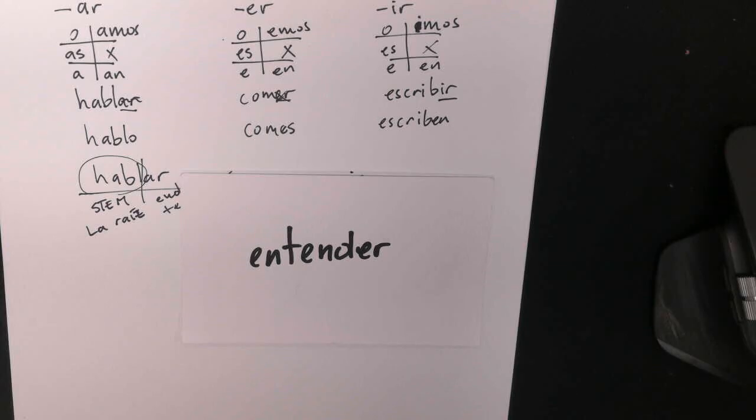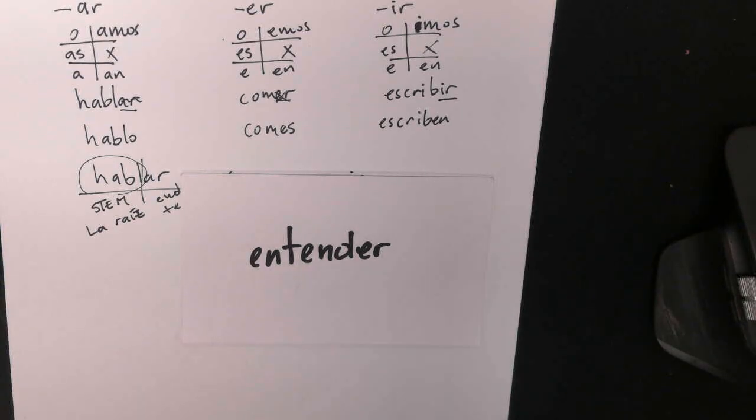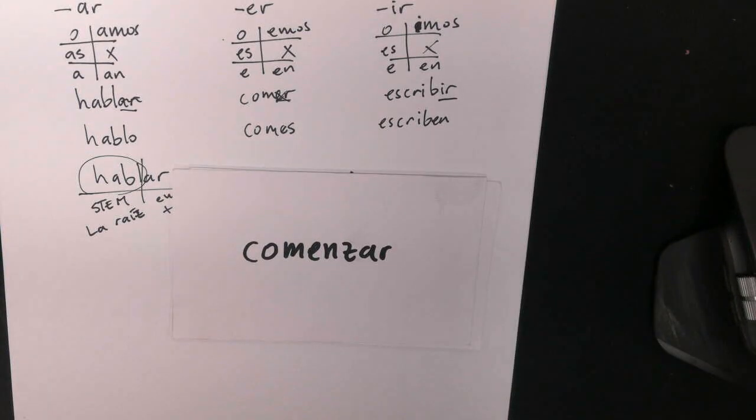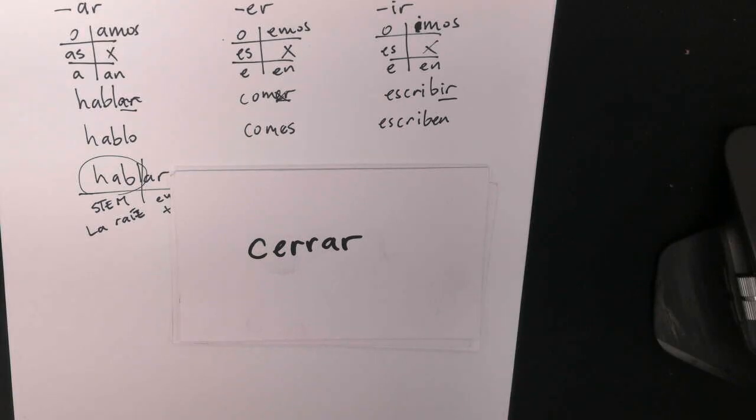Entender. After me, go. Entender. So it's going to be yo entiendo, tú entiendes, and so forth. Comenzar. Yo comienzo, tú comienzas, él comienza. Muy bien. Cerrar.